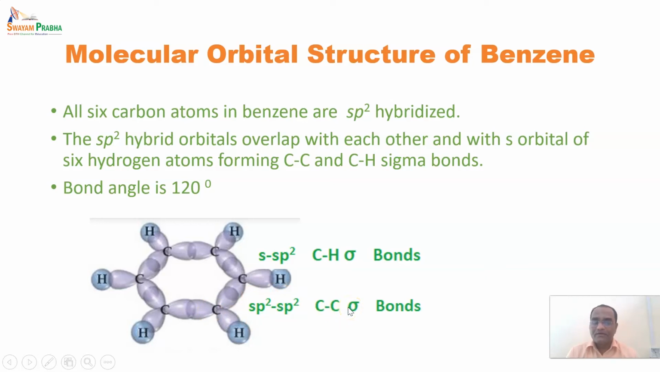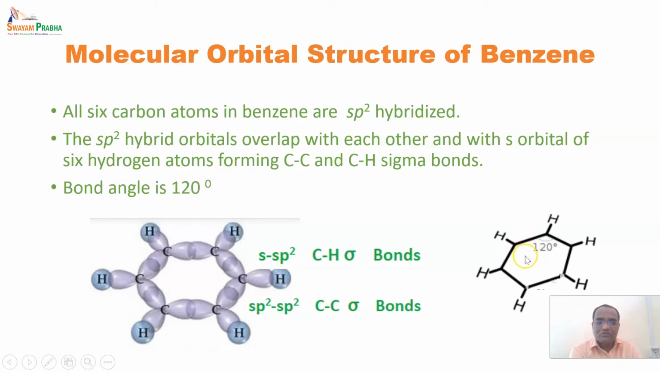So collectively we can conclude that there are 12 sigma bonds in benzene, out of which 6 are carbon-carbon single bonds and 6 are carbon-hydrogen single bonds. The bond angle between carbon-carbon is 120 degrees. It is the same for all the carbons, because all the carbons and hydrogens in benzene are chemically and magnetically equivalent.